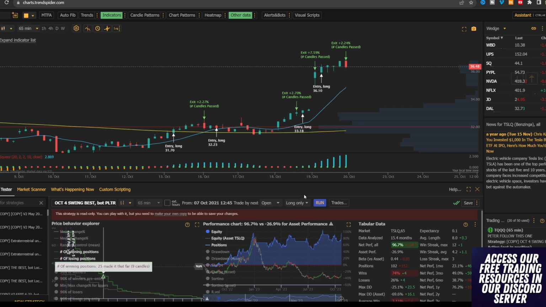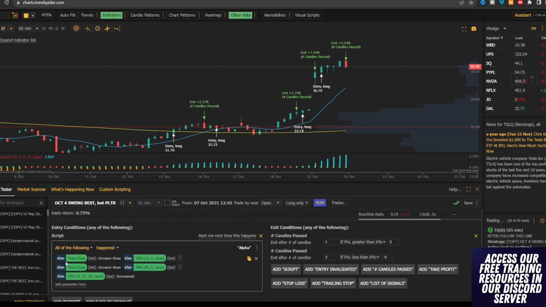But the requirements that we have set are very simple for this. All we're looking for is for price to close greater than the 11 SMA, price to close greater than the 50 SMA, and the RSI to increase. If you don't know what any of those are, you can go to our Discord community, go to the courses and seminars section, and take our free technical analysis mastery course. Very simple. A lot of the indicators that we use are very simple here at Traders Helping Traders, but it's because they're effective.